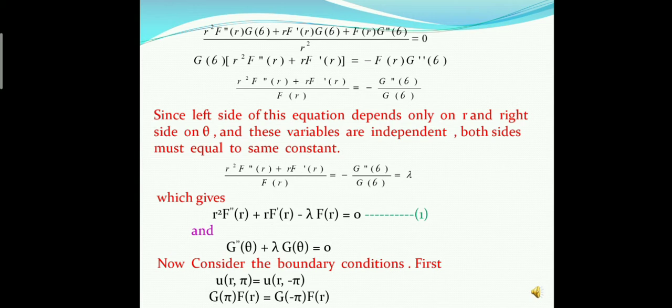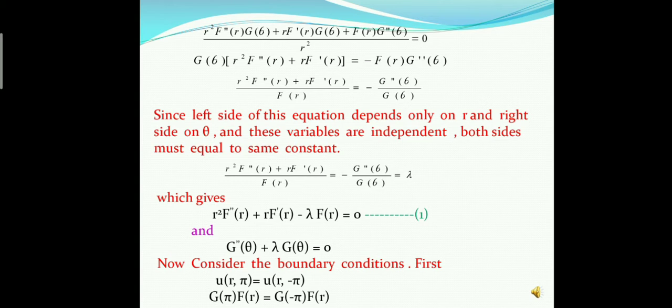Now G(θ) comes out common from the first and second terms. Therefore G(θ)[r² F''(r) + r F'(r)] = −F(r) G''(θ). Now by cross multiplication, [r² F''(r) + r F'(r)] / F(r) = −G''(θ) / G(θ).